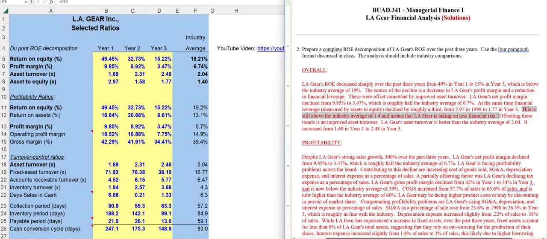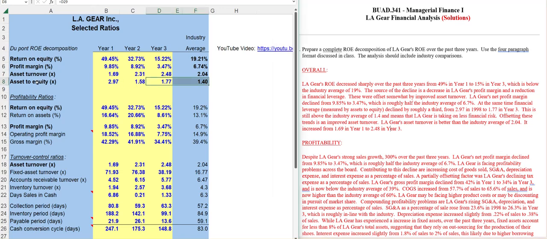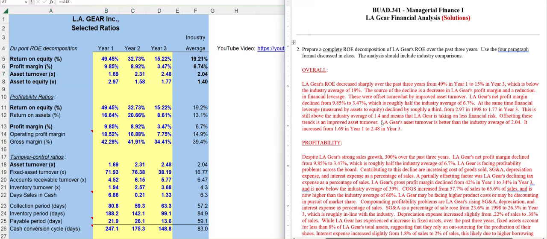Offsetting these trends, recall, was our asset turnover. Our asset turnover improved from 1.69 to 2.48. There's our sentence: LA Gear's asset turnover is better than the industry average of 2.04. It increased from 1.69 to 2.48.